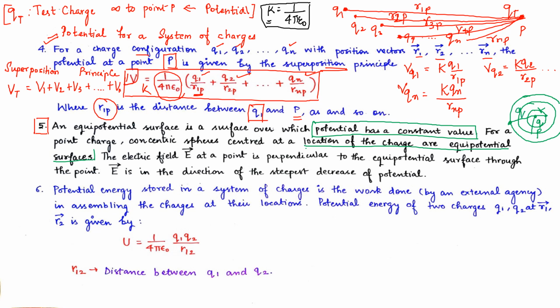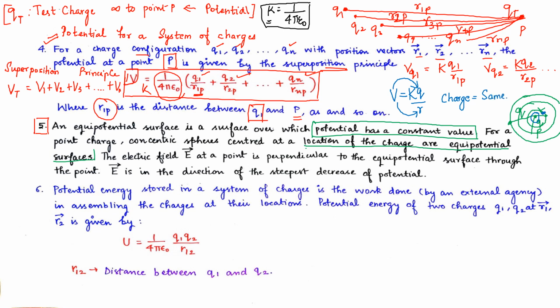Now see, our potential is given as V equals K into Q upon R. So potential is dependent upon the charge or the distance. But in this case, our charge is the same. What is different?